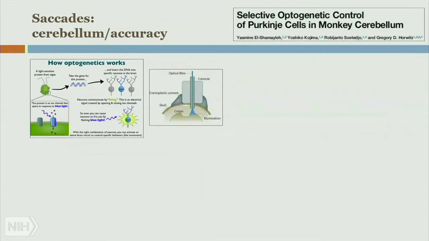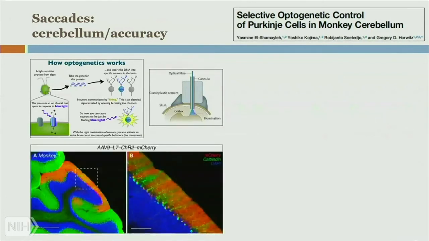And so this group of three NEI-funded investigators at the University of Washington developed this technique for the non-human primate, and were able to inject this particular channelrhodopsin-2 using the AAV vector, right? And using this particular promoter just to affect the Purkinje cells. The mCherry is just to keep track of where your construct goes.